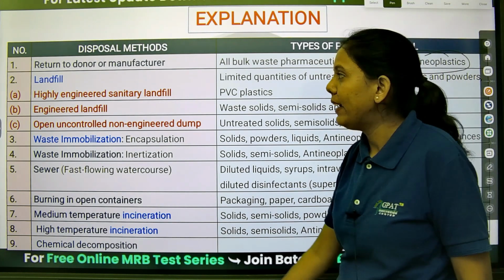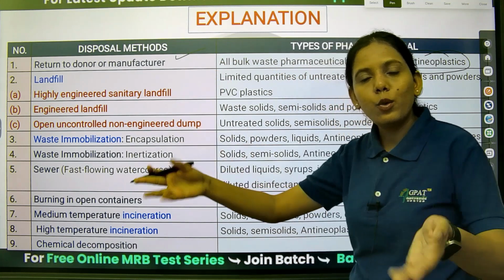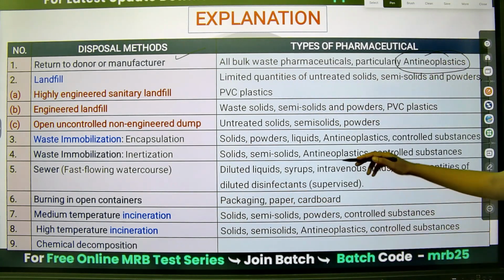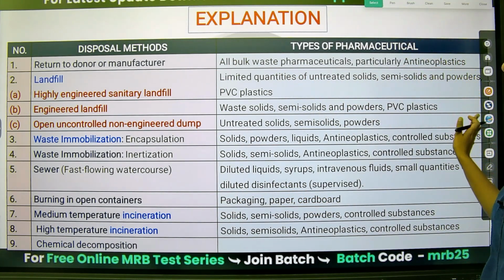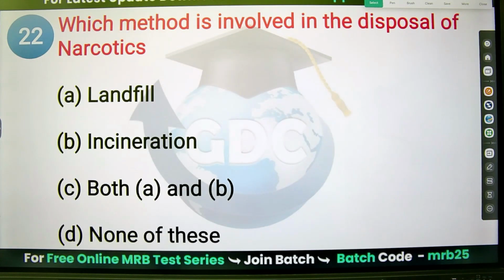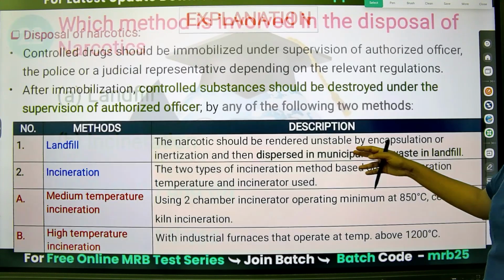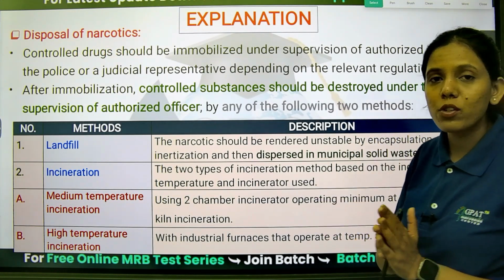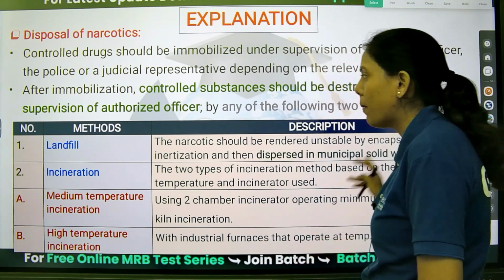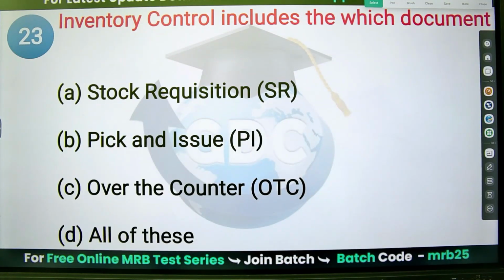Anti-neoplastic is nothing but anti-cancer. We are using return to donor or the manufacturer. Depending upon the materials, there are various waste management methods. Which method is involved in the disposal of narcotics? Landfill, incineration, both A and B. So basically we are using both A and B, landfill and the incineration, for the disposal of the narcotics. So remember, both methods can be used.